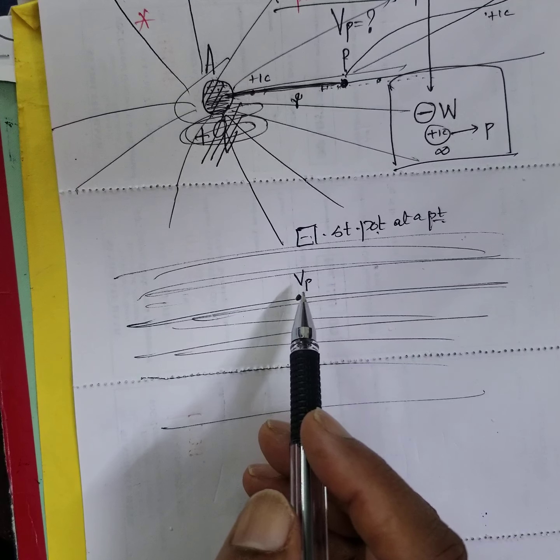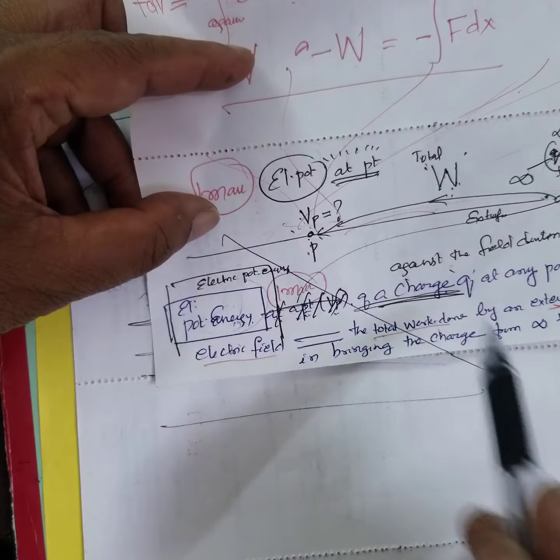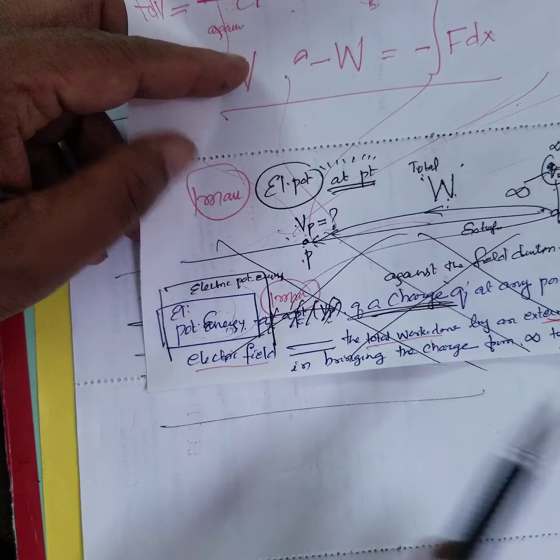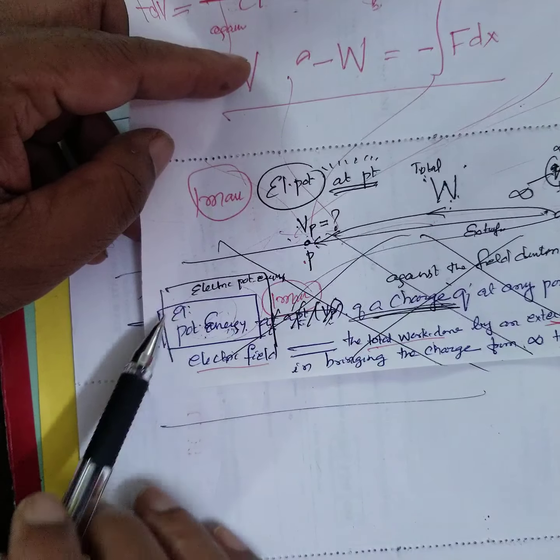What is that? You better forget this. If you don't want it, you don't read the first level. Not even one time have they asked this in the question paper: define what is electric potential energy. They have not asked that. They have asked this only: electrostatic potential at the point.